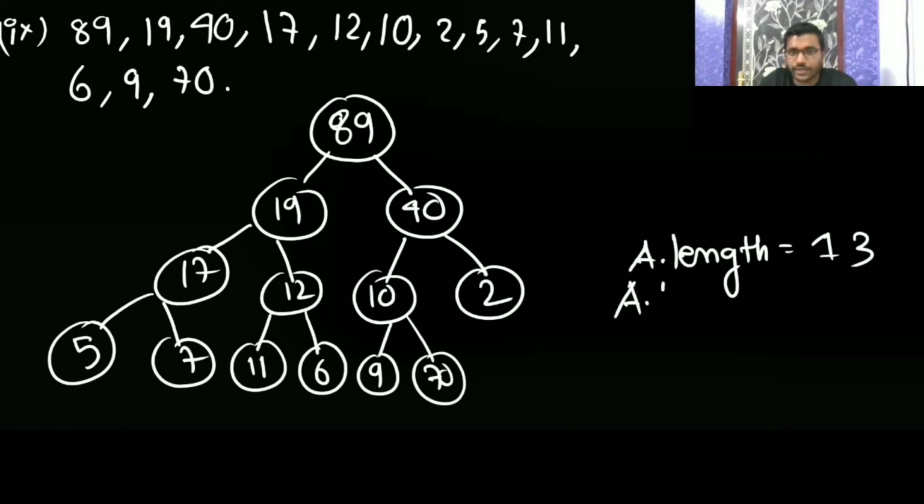Now A dot heap size. So 89 is maximum, correct? Now 19, is it maximum? Yes, maximum. Now 40. No, 40 is not maximum. Here 70 is there. A dot heap size is 2. Okay. Now see here, one thing.